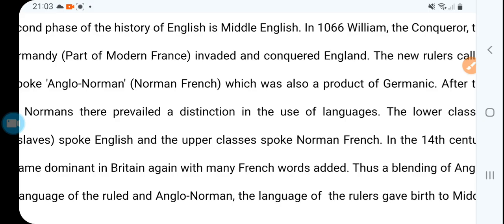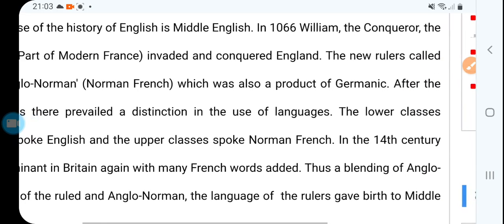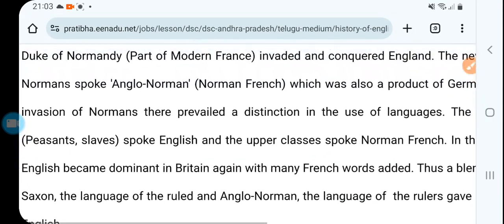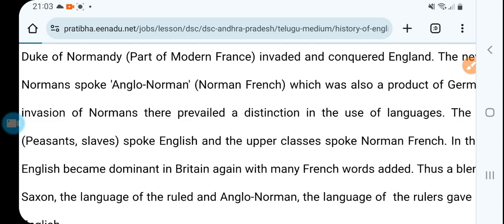Then the next change took place, that is William in 1066. William the Conqueror, the Duke of Normandy, right now called modern France, invaded and conquered England.